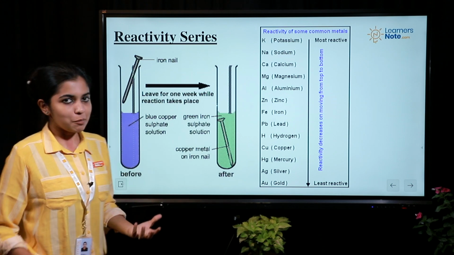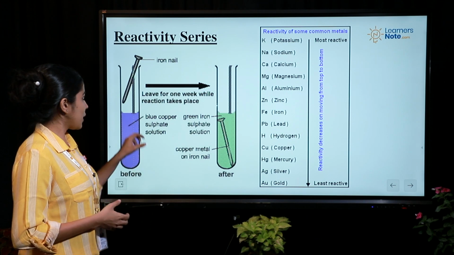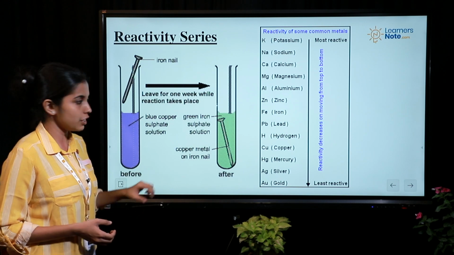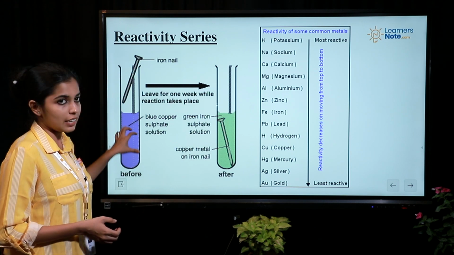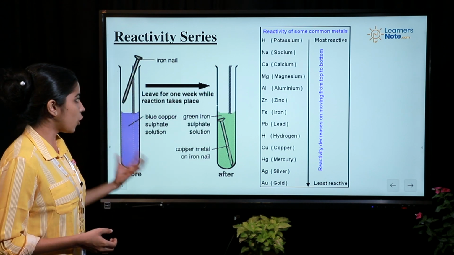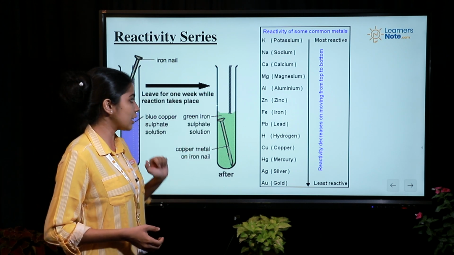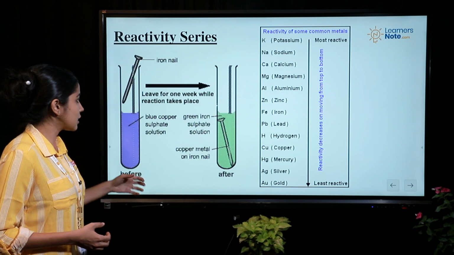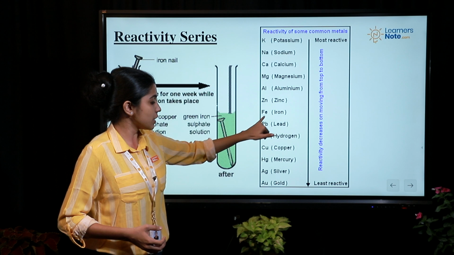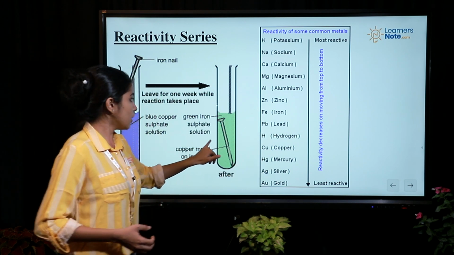So in order to demonstrate the importance of the reactivity series, we can take an experiment wherein you take a test tube and you add blue color copper sulfate solution to it, and then you place an iron nail inside it and leave it for maybe a week or so. And after a week, what you observe is the blue color of the copper sulfate solution has turned into green color solution. This indicates that the iron, which is high in the reactivity series compared to copper, will displace the copper ions from the solution.